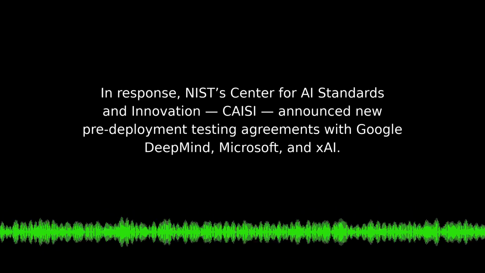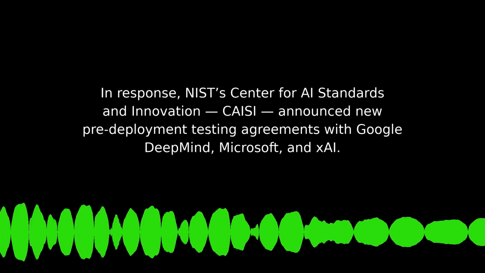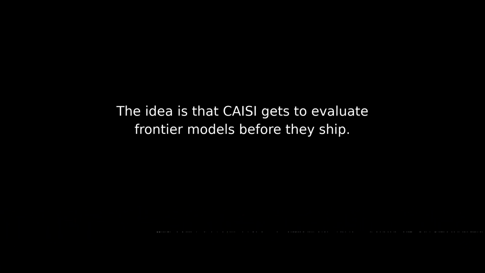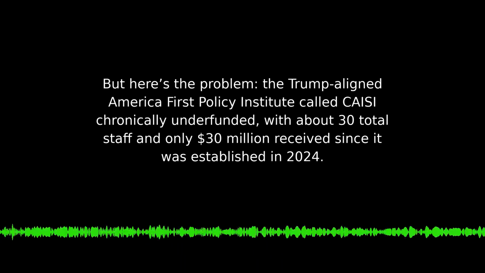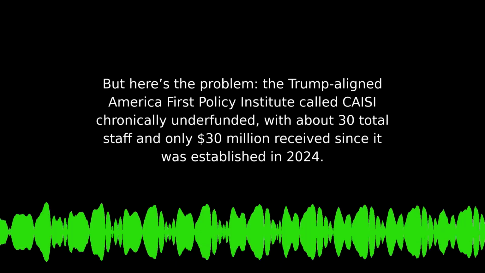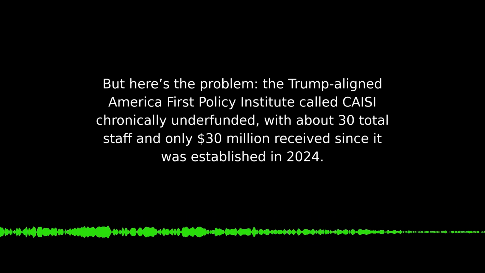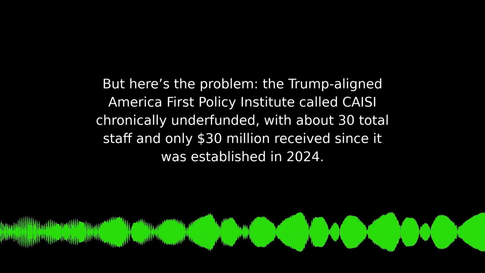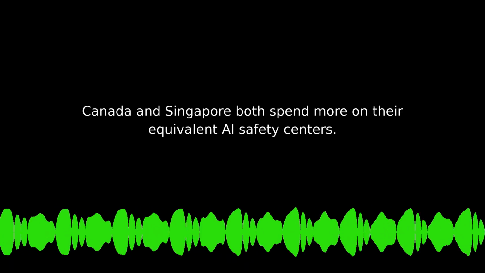In response, NIST Center for AI Standards and Innovation, CAISI, announced new pre-deployment testing agreements with Google DeepMind, Microsoft, and xAI. The idea is that CAISI gets to evaluate frontier models before they ship. But here's the problem. The Trump-aligned America First Policy Institute called CAISI chronically underfunded, with about 30 total staff and only $30 million received since it was established in 2024. Canada and Singapore both spend more on their equivalent AI safety centers.